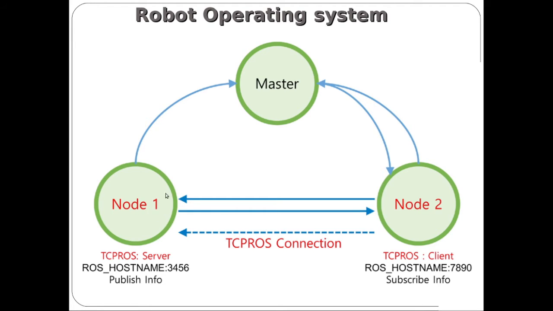Node 1 is the first node written in a Python file. Node 2 is the second node written in another Python file. So we will have two different Python programs, and each and every Python program is taken as a node. These two nodes communicate with a single topic.